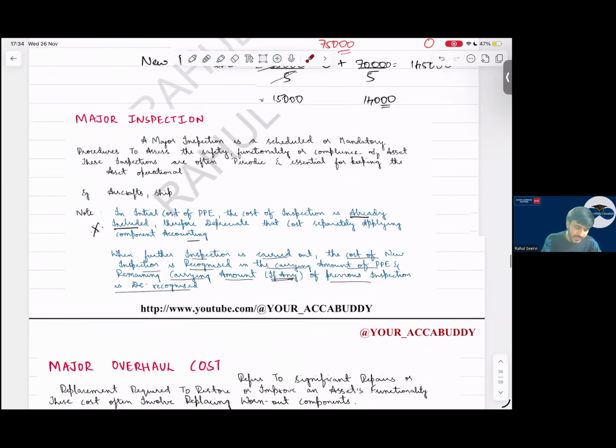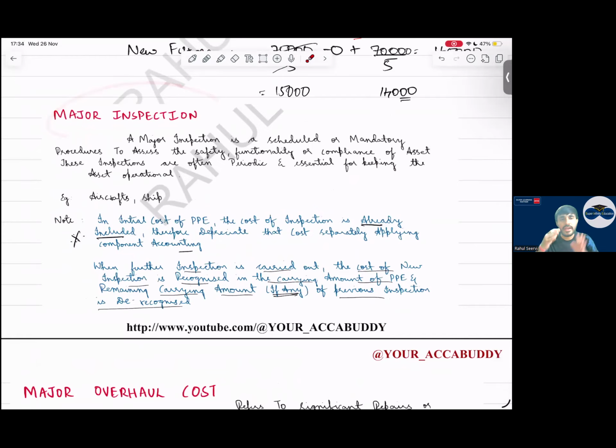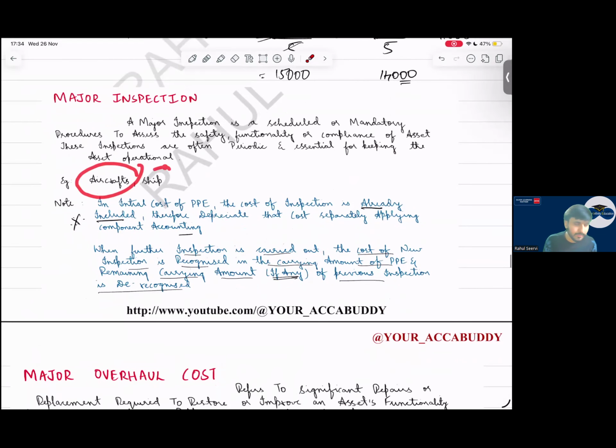Then, sir, major inspection. Major inspection means what? Every 5 years, 6 years, inspection should be done so that the asset is safe and does not cause any damage to the public, etc. Government will bring in a rule. So it's in aircraft, ship business, or machines which have a useful life of 40 years, 50 years. In that case, we do this.